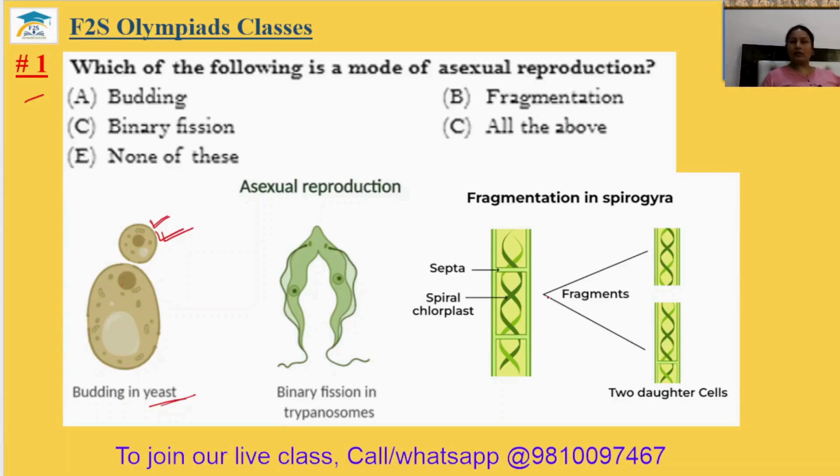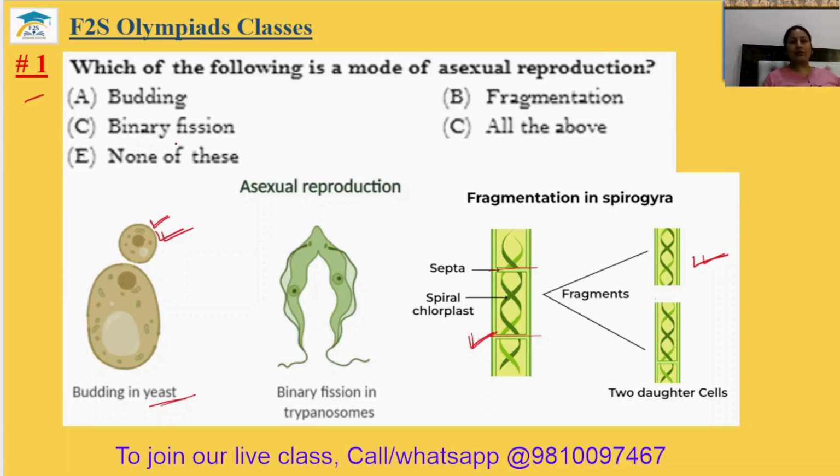Fragmentation. You can see the fragmentation in Spirogyra. When Spirogyra becomes bigger, in between there is a gap in the Spirogyra, that is your septa. At that point, it just converts into two parts. Initially these are the older, and when it is divided into two parts, both the parts are new organisms produced. So fragmentation is also an example of asexual reproduction.